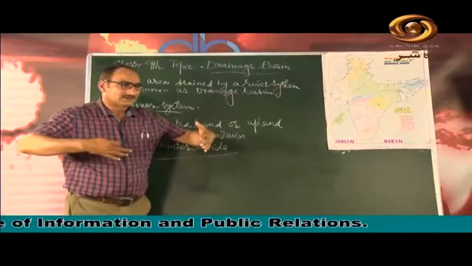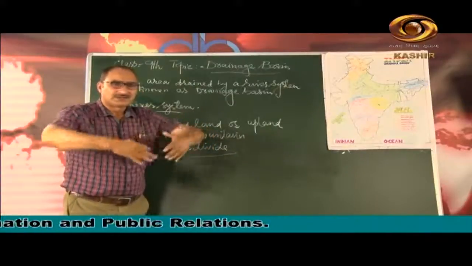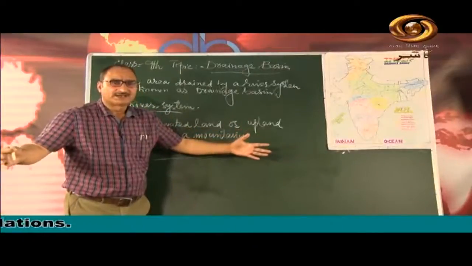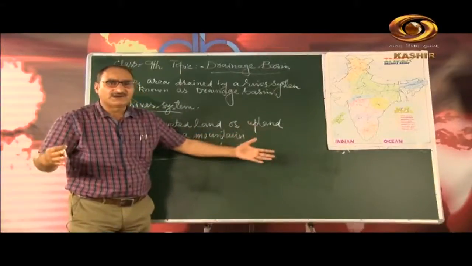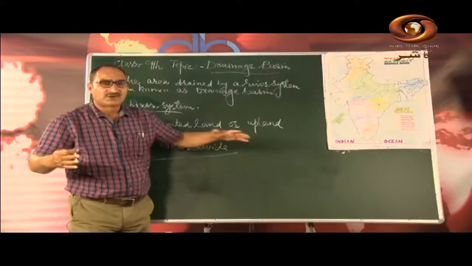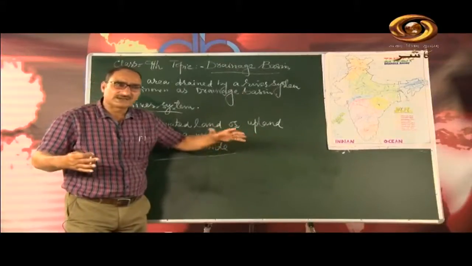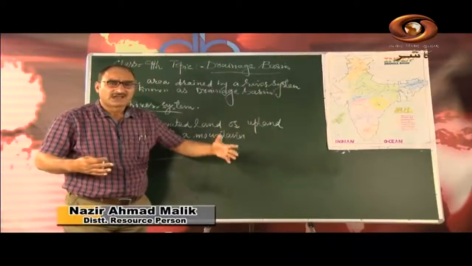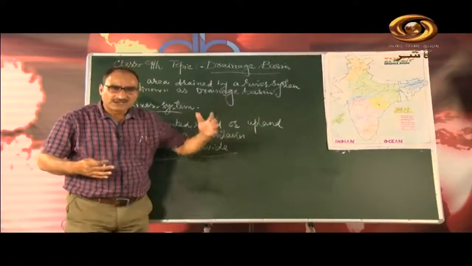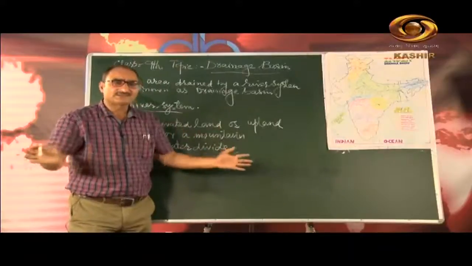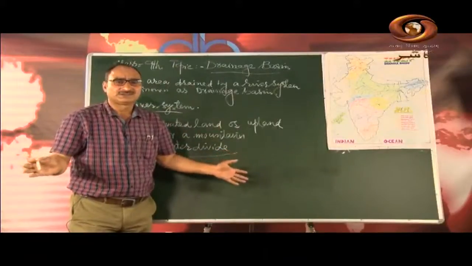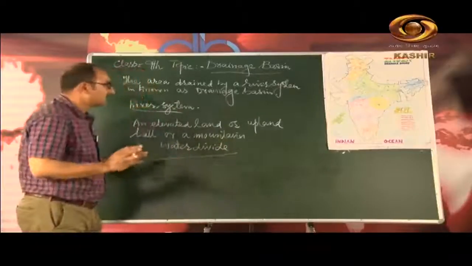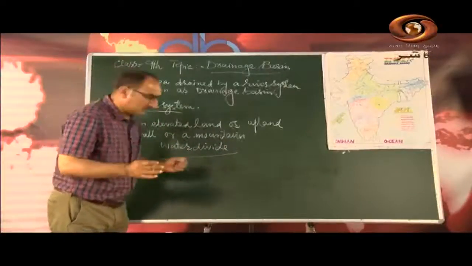What is the water divide? A water divide means an upland, a mountain or a hill which divides two river systems, two drainage basins.